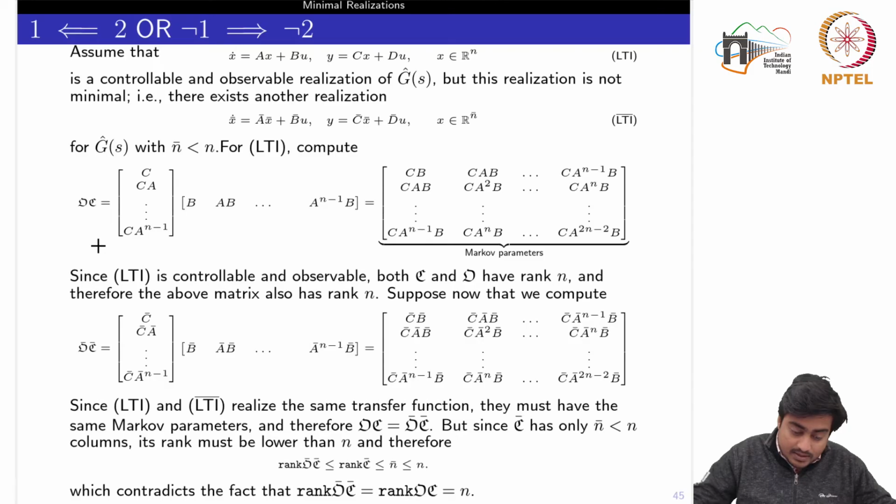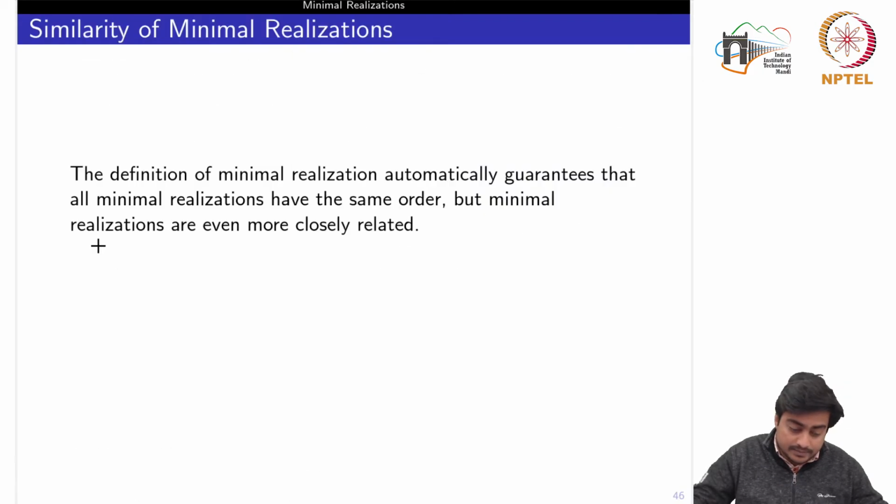So this result basically says that whatever the realization is, if it is both controllable and observable, it would be minimal, and you cannot have another realization of a lesser order. There are many more important outcomes of this minimal realization which we will discuss now, and these questions originate from the previous weeks, where we had stopped or did not answer them completely.